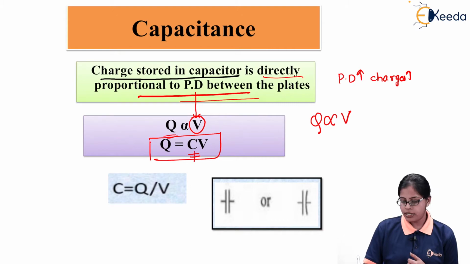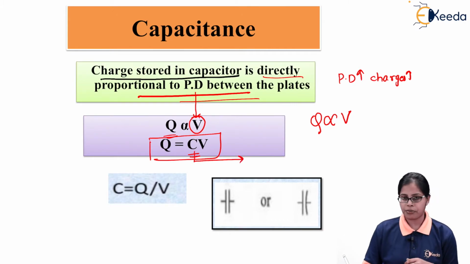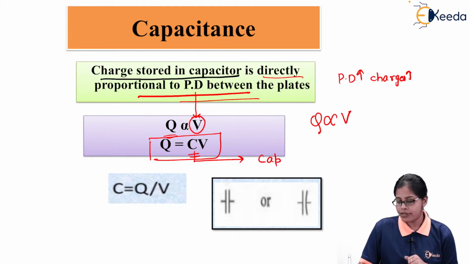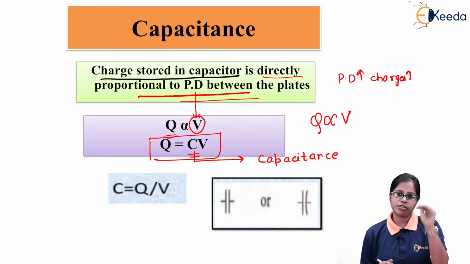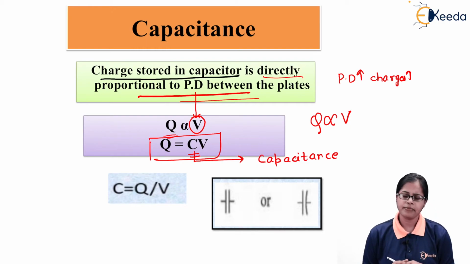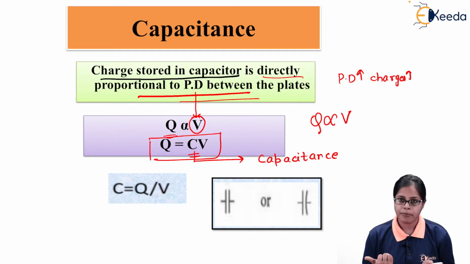So this term C, which is obtained as the proportionality constant between Q and V, is termed capacitance. Every capacitor has a capacitance depending on the charges deposited on the plates of the capacitor and the potential difference between the plates.